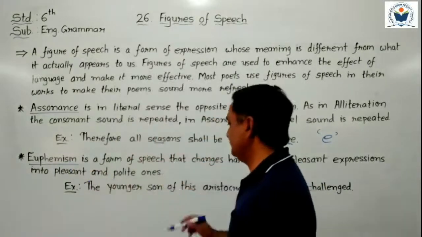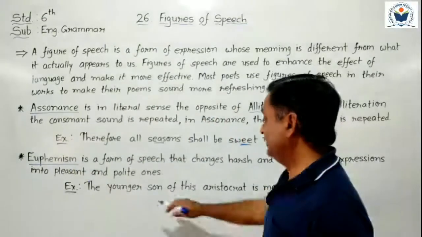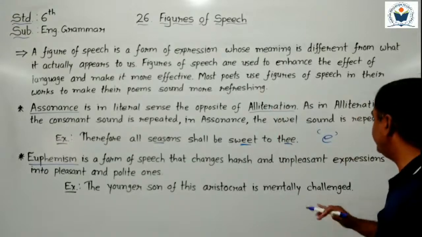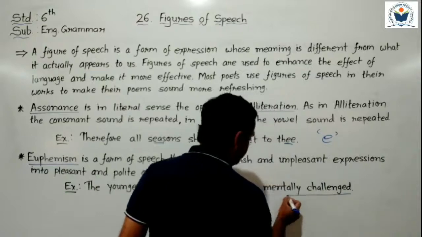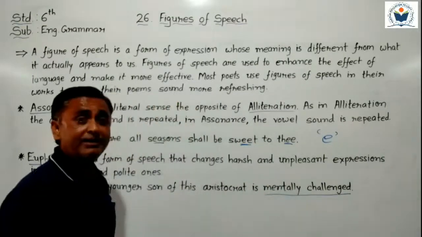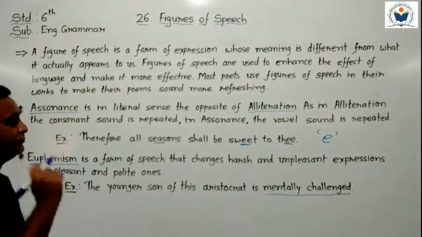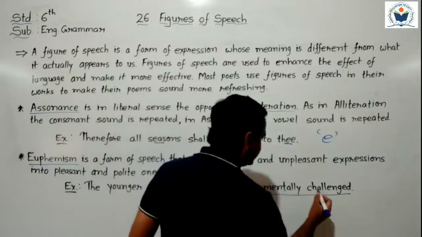Pleasant and polite words. Here, with an example, we have to understand euphemism. "The younger son of this aristocrat is mentally challenged." Here, can you see that the phrase "mentally challenged" is used? Mentally challenged is which type of word? A pleasant and polite word. But actually, what does mentally challenged mean?